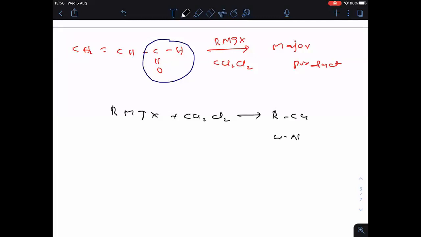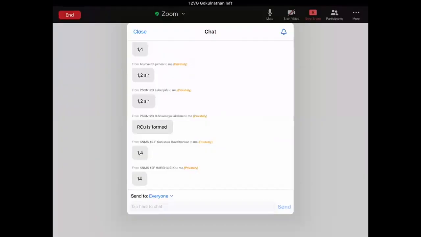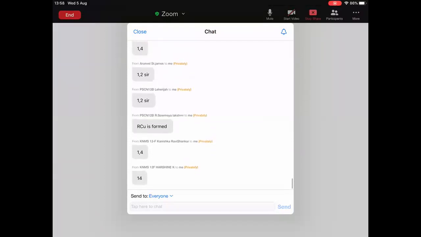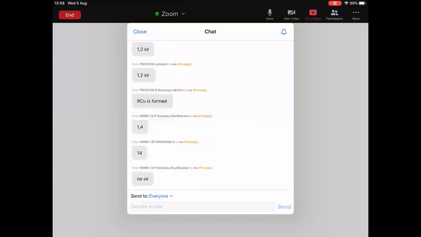RCu, weak nucleophile. Now tell me, weak nucleophile will do 1,2 addition or 1,4 addition? Weak nucleophile will do which addition? 1,4 addition. So 1,4 addition product is major. Only 2 or 3 students have given the correct answer here. Anyone have any doubt? Very few students have given the correct answer here. So 1,4 addition product is major.